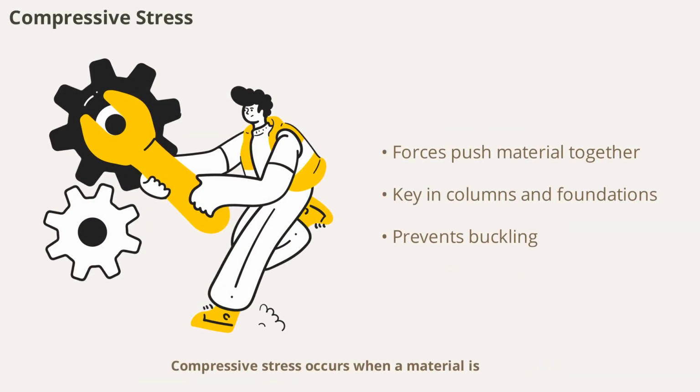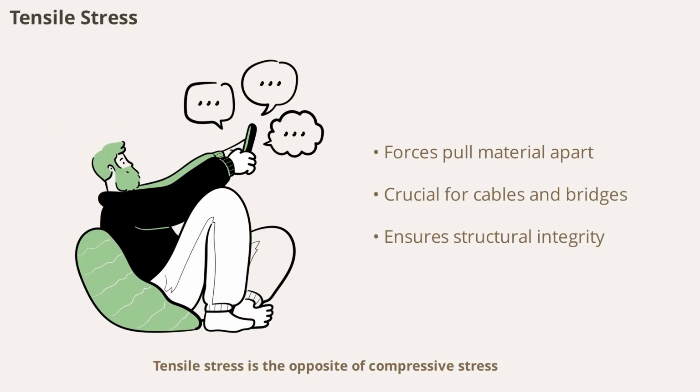Compressive stress occurs when a material is subjected to forces that push it together. Imagine squeezing a sponge or pressing down on a column. Materials must be able to withstand compressive stress to support loads without buckling or collapsing, making this property critical in building foundations and pillars. Tensile stress is the opposite of compressive stress.